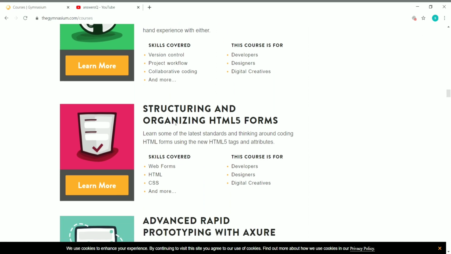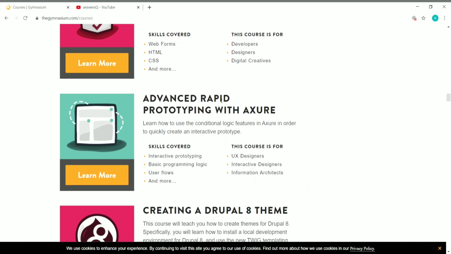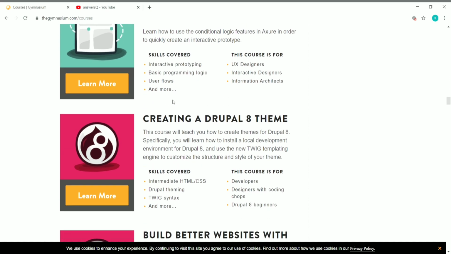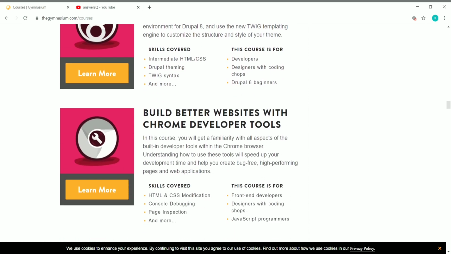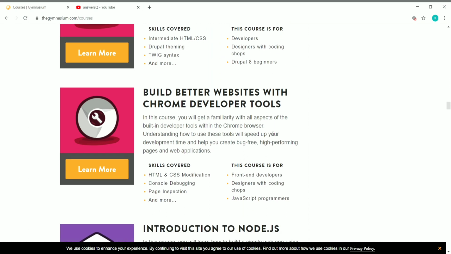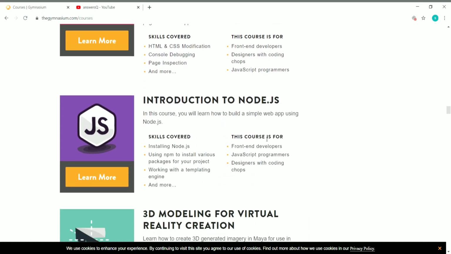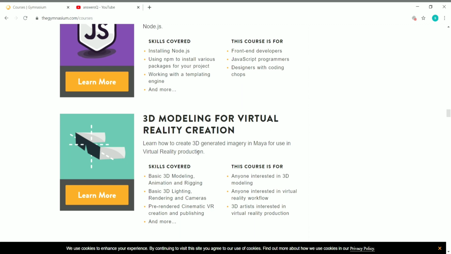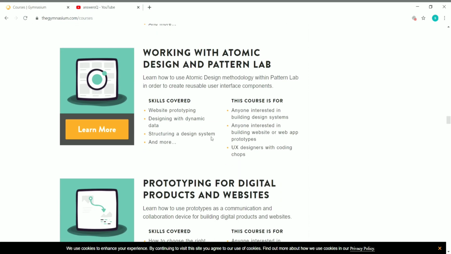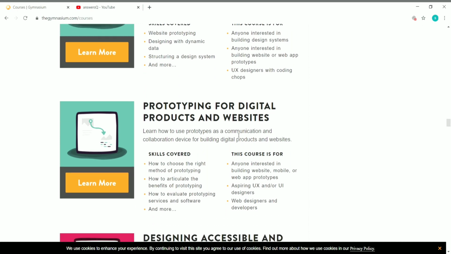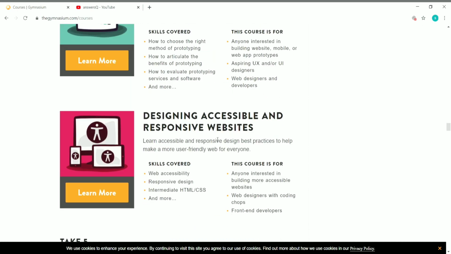And next one is structuring and organizing HTML5 forms. Next one is advanced rapid prototyping. Skills covered are interactive prototyping, basics of programming logic, user flows, and a lot more. Next one is creating a Drupal 8 theme. And next one is build better websites with Chrome developer tools, introduction to Node.js, and 3D modeling for virtual reality creation, working with Atomic Design and Pattern Lab, prototyping for digital products and websites, designing accessible and responsive websites.